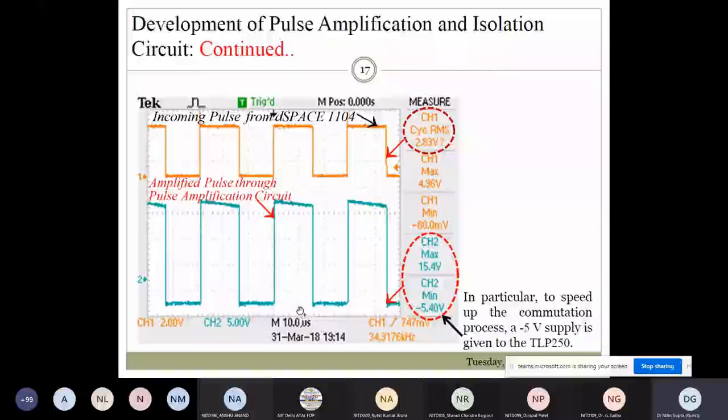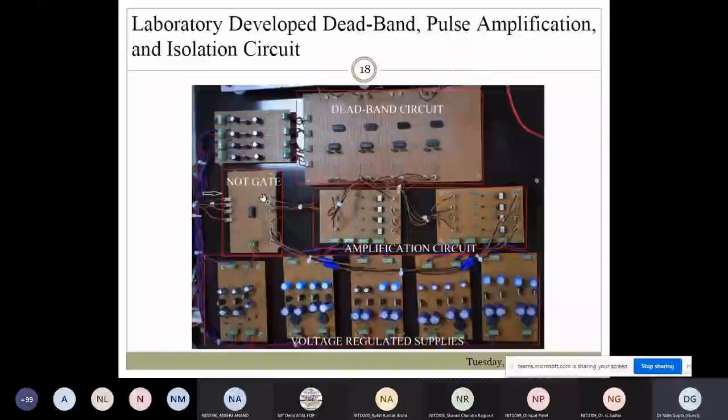So this is the deadband circuit, NOT gate, and amplification circuit, voltage regulator supply. These are the supplies. You can make a single transformer also, but the main thing is that their ground terminals should be different. This is the general picture of the laboratory prototype.